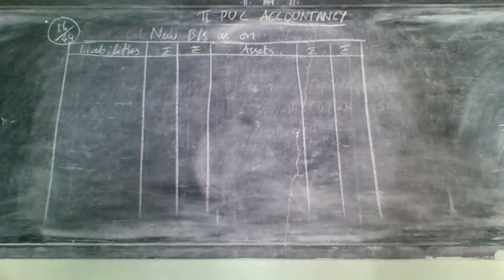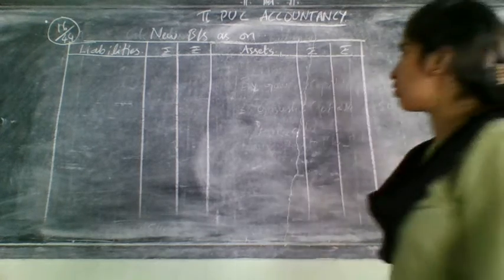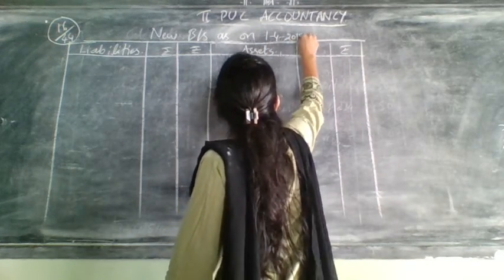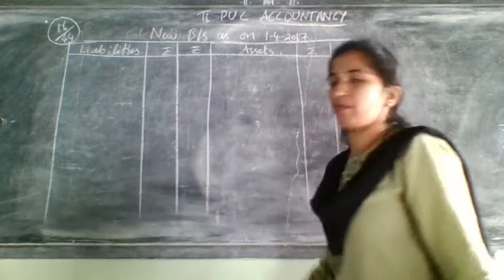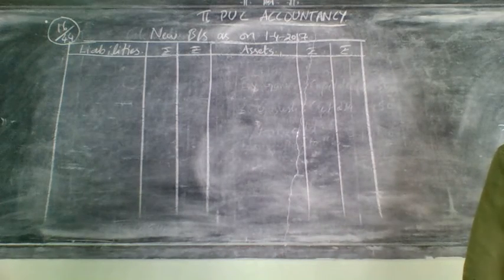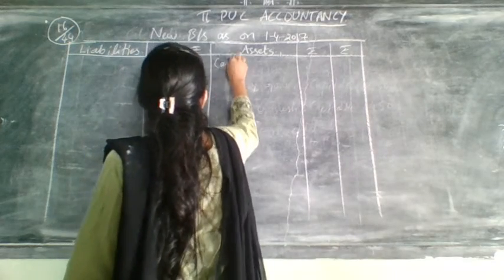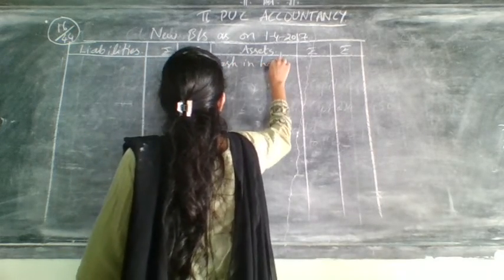Let us start doing the new balance sheet now. So new balance sheet as on date. Which date do you need to take? When the new partner is admitted into the firm, that date you need to take. They have given 1/4/2017. So write that date. After writing, we will start from which side? Asset side first. First they have given cash in hand. So write here cash in hand.